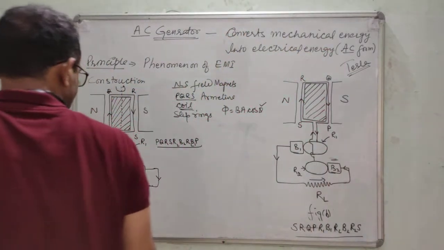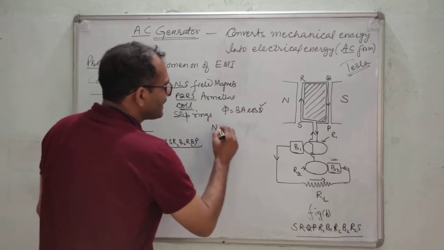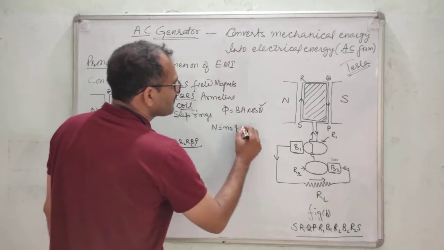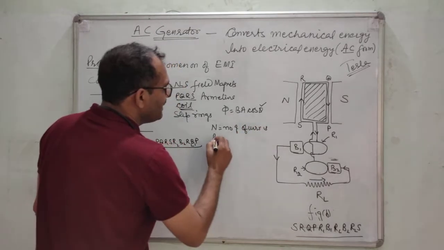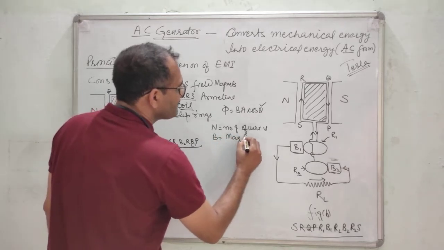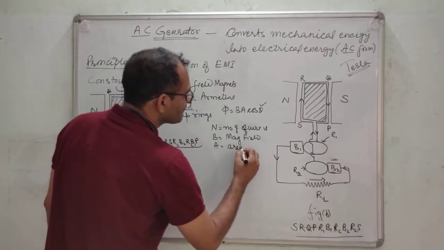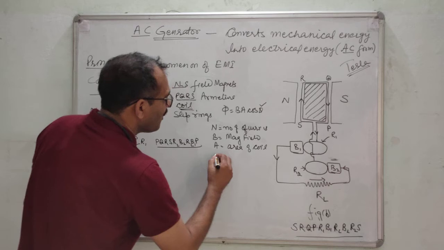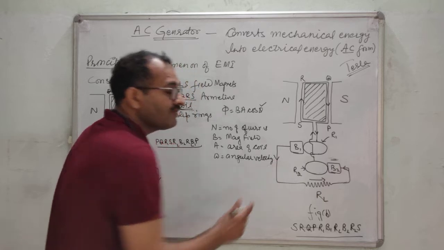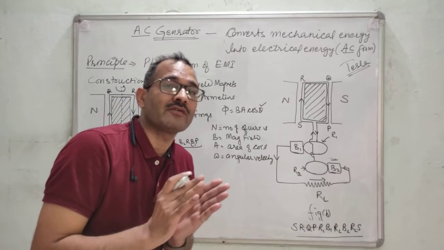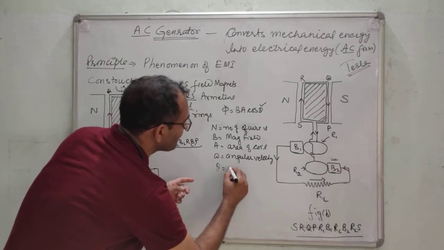Now, what is the magnitude of the EMF induced? Let me assume that N is the number of turns, B is the magnetic field, A is the area of the coil, and omega is the angular velocity. If initially the plane of the coil is perpendicular to the magnetic field, then theta is 0. Then theta will be equal to omega t.